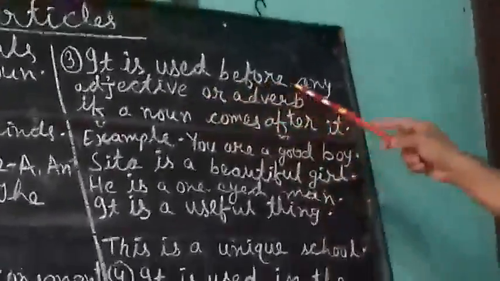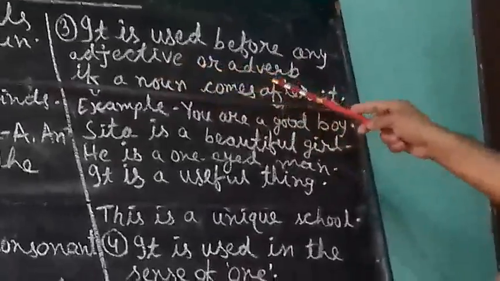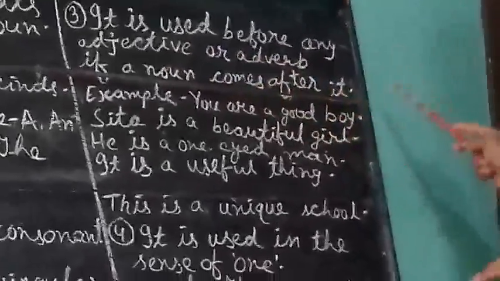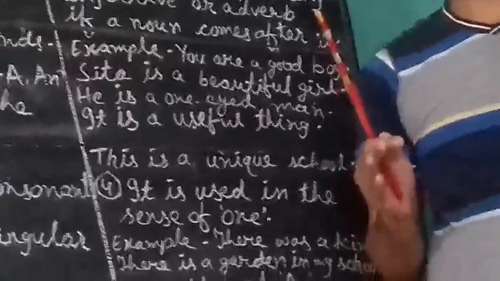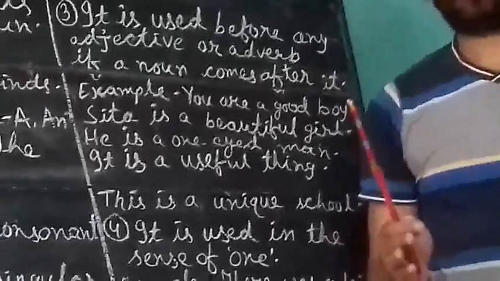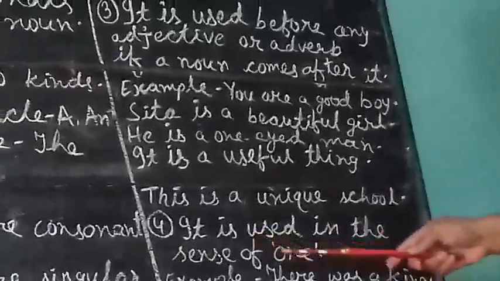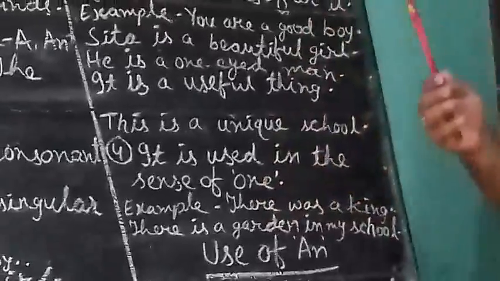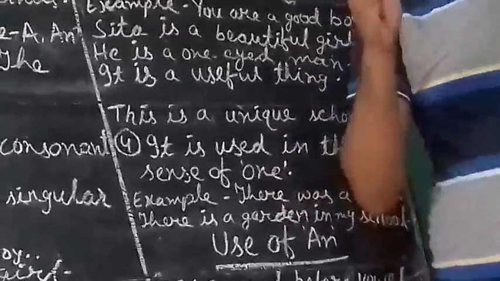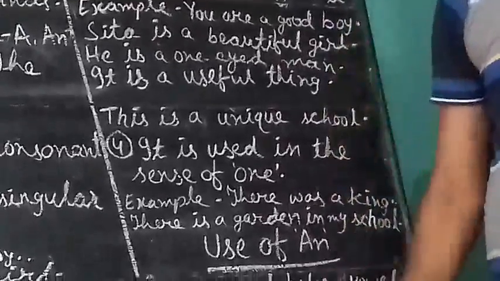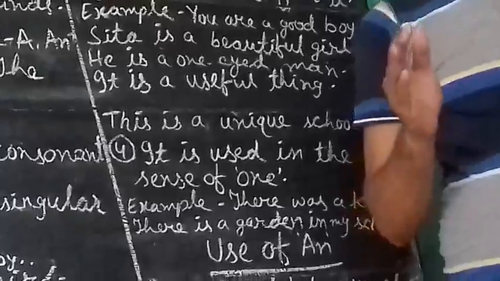If you have to use before any adjective or adverb and any noun comes after it, and that adjective or adverb has a vowel sound, that time you will use an. If it is used in the sense of one, if you have to give the meaning of one and any vowel sound is coming, in that condition also you will use an.